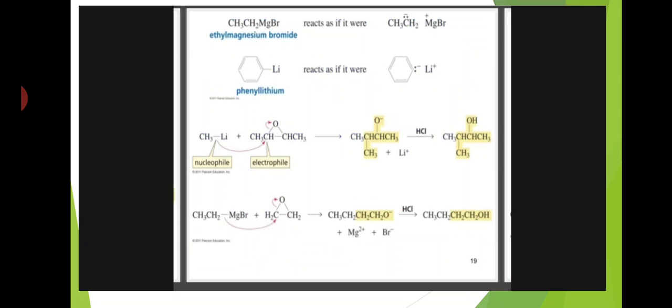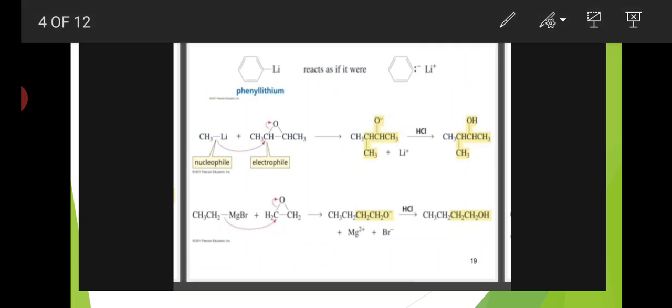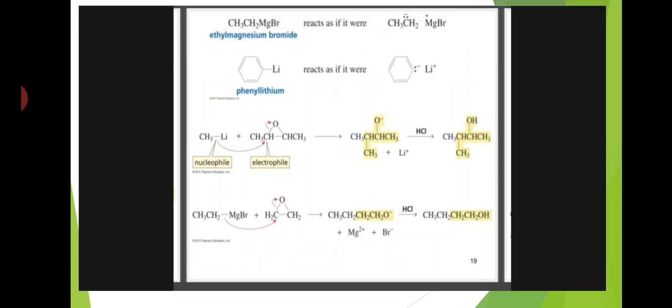Next is ethyl magnesium bromide, CH3CH2MgBr. This is also called a Grignard reagent. It reacts as if it were breaking down as CH3CH2 minus and MgBr plus. Here CH3CH2 minus is a carbanion, and it has a negative charge. Magnesium has a positive charge. So in this reaction, a negatively charged carbanion is formed.